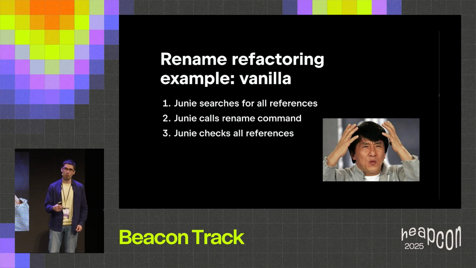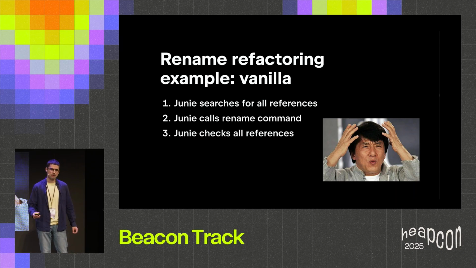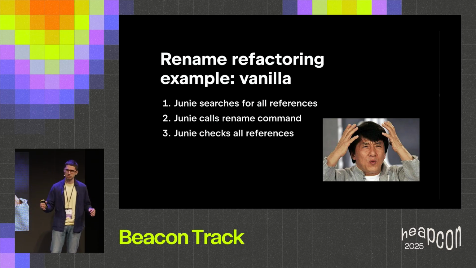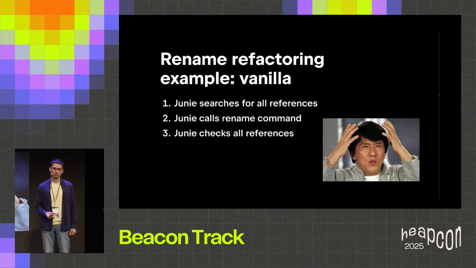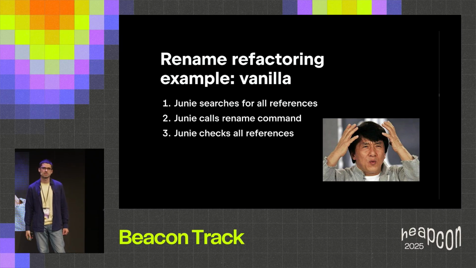Now I need to go and search all the references again to really make sure that they are renamed. As you can see, this very simple task that should have taken 1 or 2 steps actually takes many additional unnecessary steps. And of course, it's not something we can tolerate. We need Junie to be able to efficiently use the IDE. So we need to improve this behavior somehow.